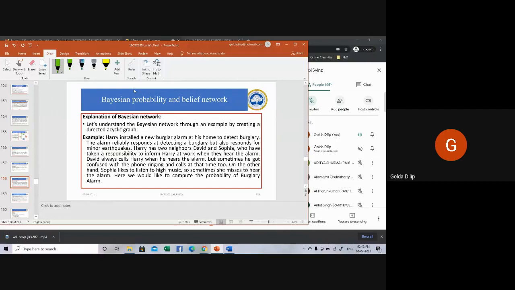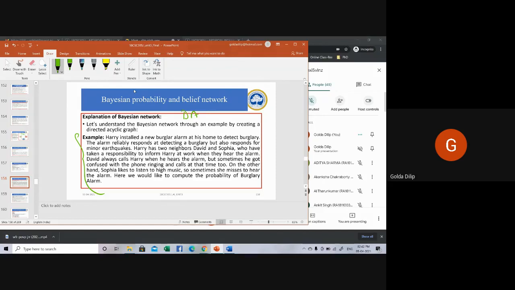So you have a scenario which is being given here. You need to read the explanation and construct what is called your DAG. So Harry has installed a new burglar alarm at his house to detect burglary.